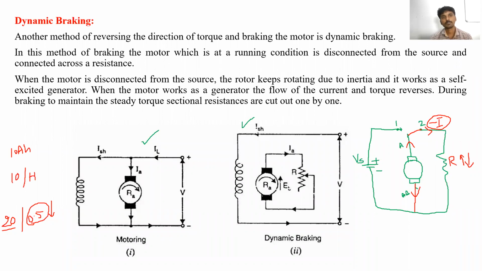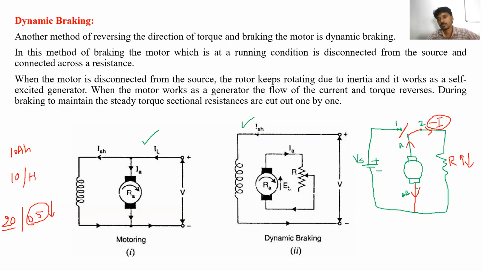Dynamic braking is possible like this. When the motor terminals are connected to the supply, it will work as a motoring mode. And when you want to apply braking using the dynamic braking method, we are going to disconnect these terminals and connect the armature terminals across the resistance.